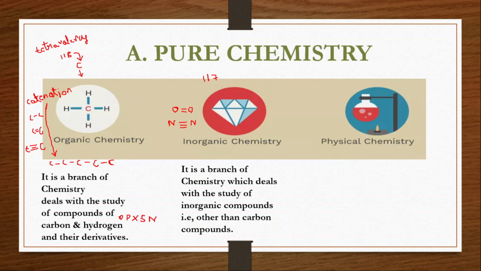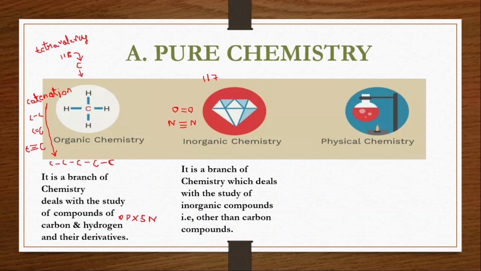So inorganic chemistry is a branch which deals with the study of inorganic compounds, that is, compounds other than those of the carbon atom. And remember, it also deals with the study of minerals and ores found in the earth's crust. Along with bonding, it explains the entire periodic table, the properties of all the elements, all the groups, all the periods. That is 117 elements, their properties, their reactions, how they are going to react, what the nature of each is, everything we are going to study under inorganic chemistry.